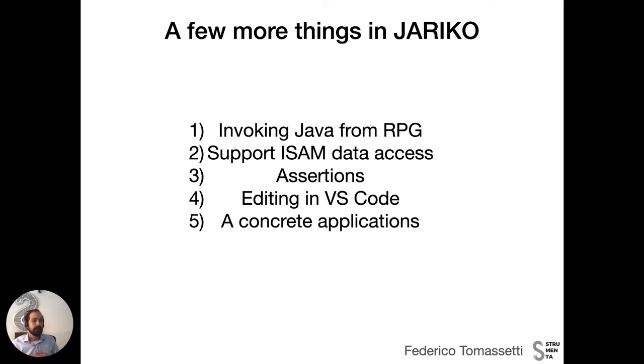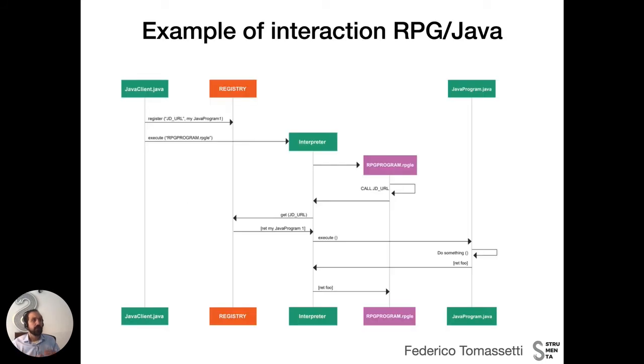Now, we are running out of time, and there are different things that are interesting about Jariko, so I will try to show you a few of them. This is how we implement interaction between RPG and Java. Basically, I have a Java program that starts the RPG interpreter, because the RPG interpreter is substantially a Kotlin library, but a library that can be used in the JVM.